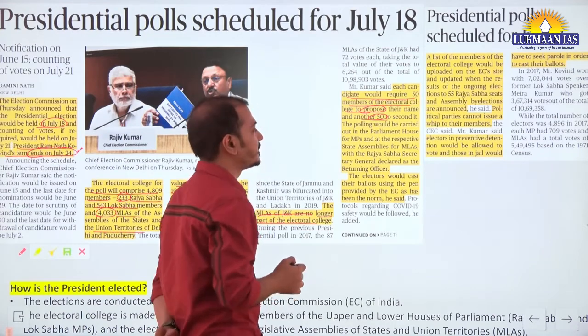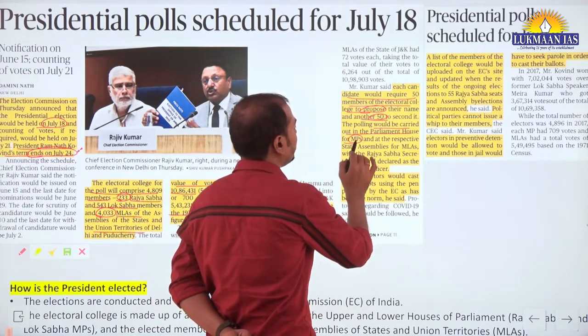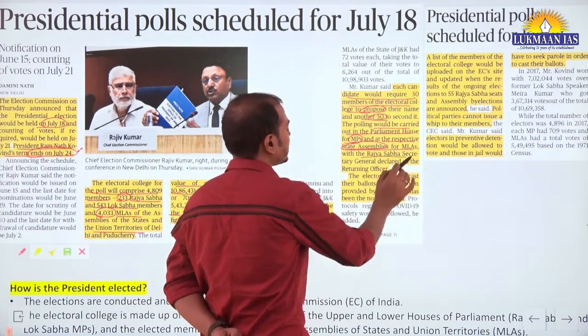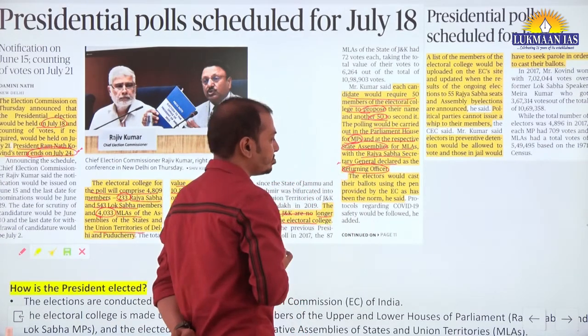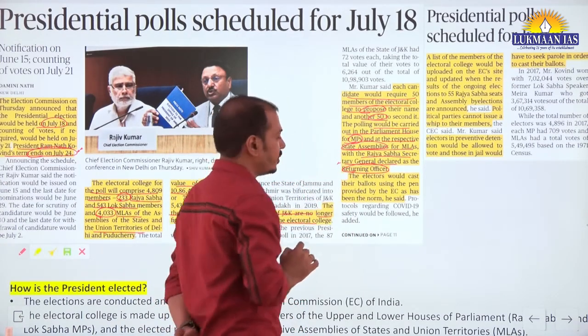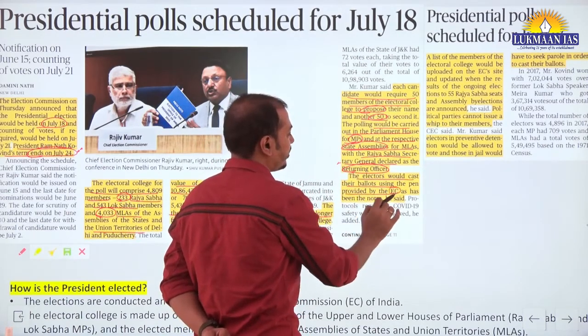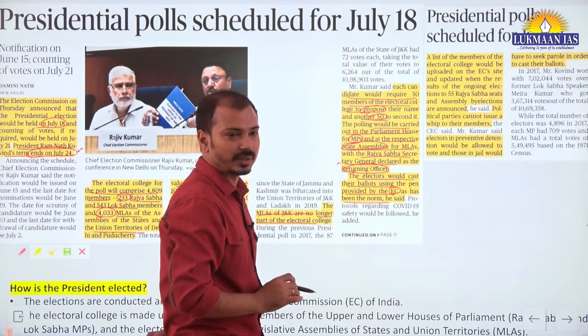Laxmikant basics. The polling would be carried out in Parliament House for MPs and the respective state assemblies for MLAs, with Rajya Sabha Secretary General declared as returning officers for assemblies. Okay. Then electors would cast their ballots using the pen provided by Election Commission as has been the norm. ठीक है?